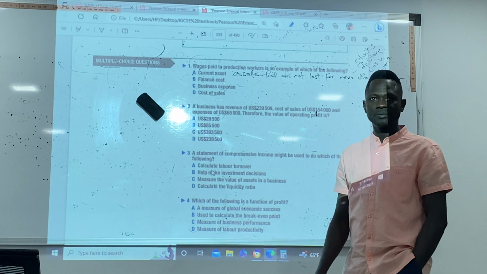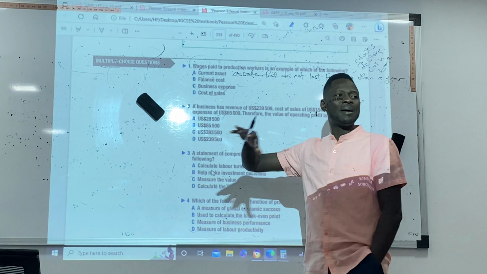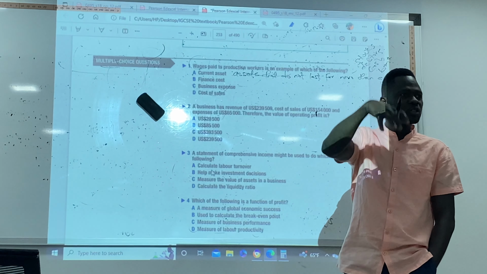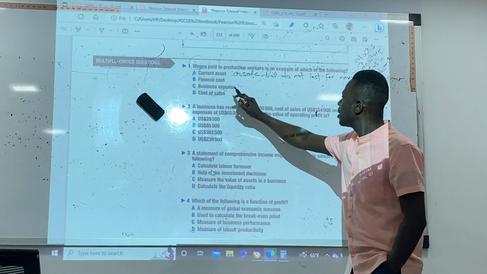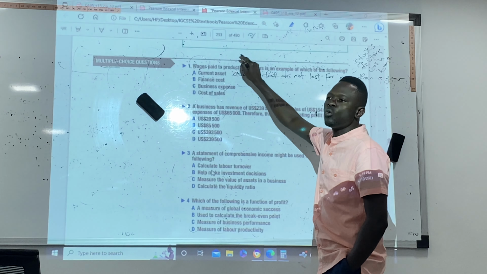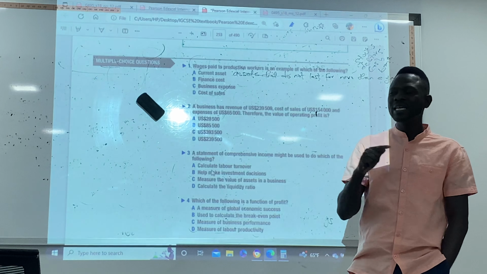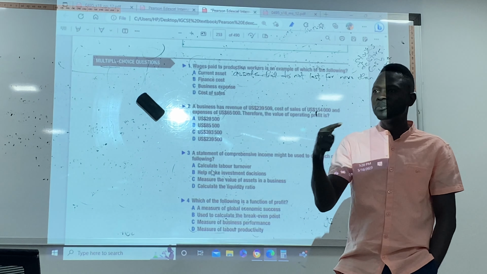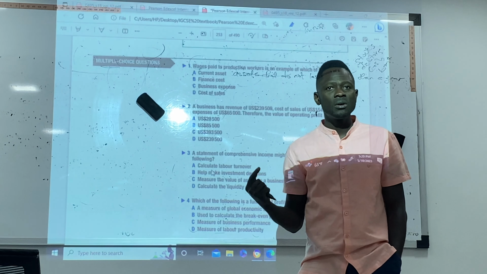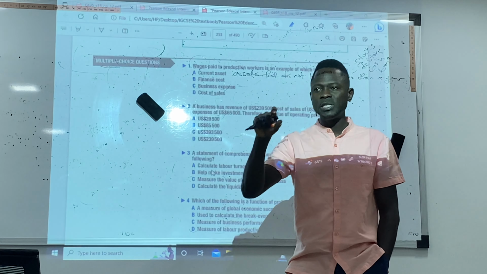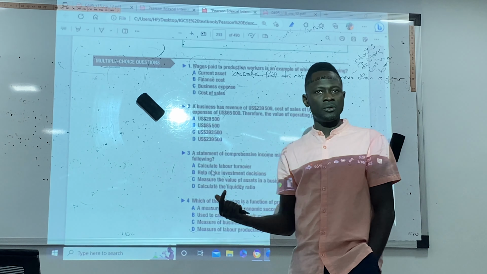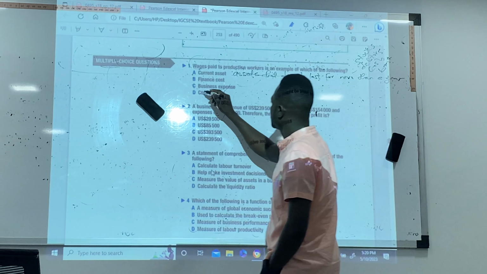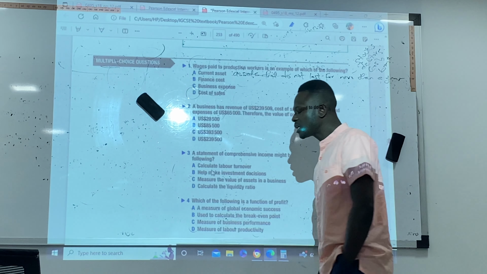Cost of sales. So cost of sales is the amount you spend to make sure the product is made available for sale. And look at the question. The question says wages paid to production workers. And we said cost of sales are what? The amount spent to ensure that the product is made available for sale. So there's production, which means a product is being made. So who made this product? The workers, they are paid for that. So the answer is D. Is it clear, please?